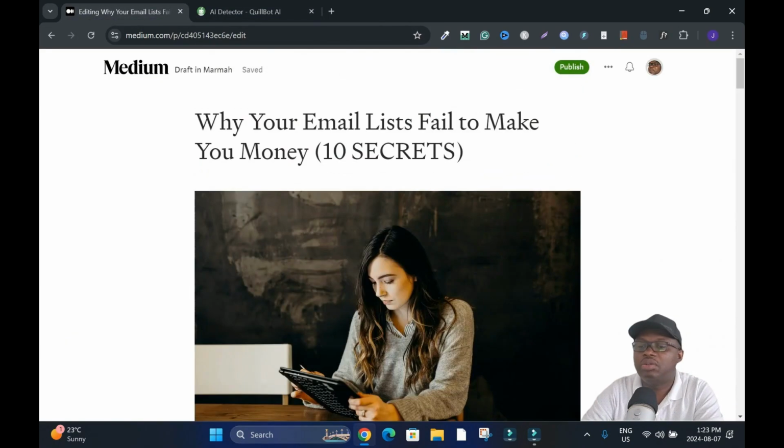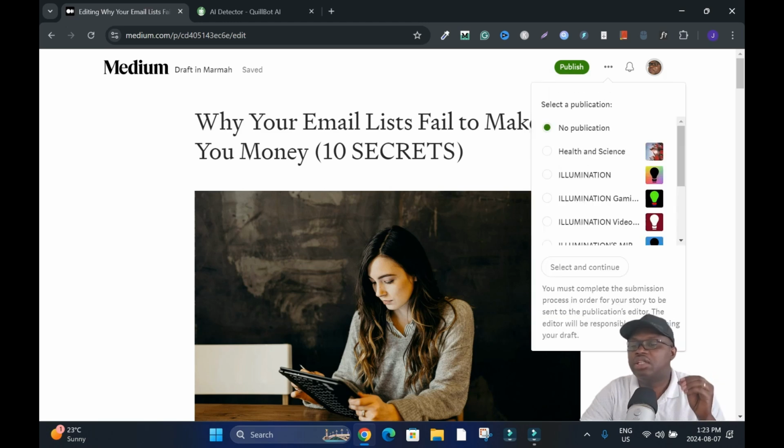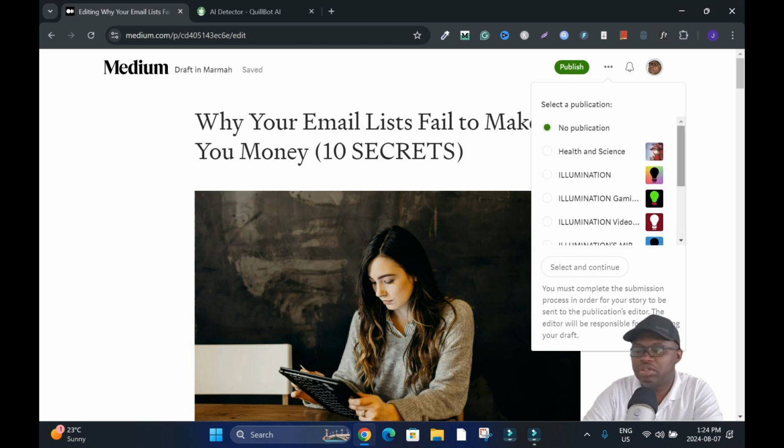Enough of the talk. What I will do, if I'm not submitting to a publication, I will click on publish. But with this, I'll click on this menu, the three dots, and add to publication. When I click it, it's going to show the publications that I have been accepted under. For instance, Illumination, like I said, I applied to Illumination in general. It gives me the options to submit to these Illumination publications as well.